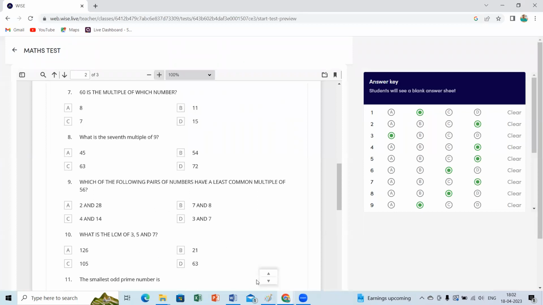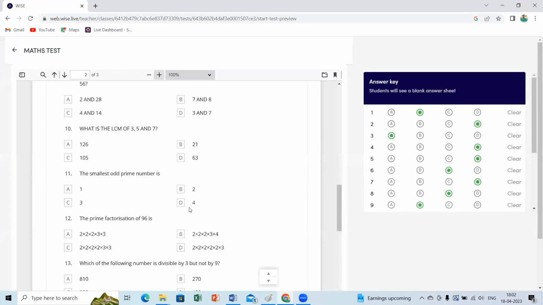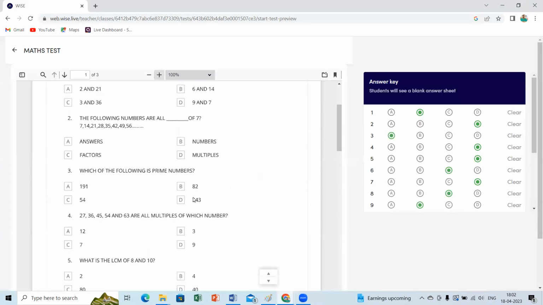All right, so that's all. But there are multiple methods. Only this for your understanding I'm teaching. LCM by the prime factorization method, and we have the division method. We will discuss those different methods in the next class. That's about the Sunday test, children.